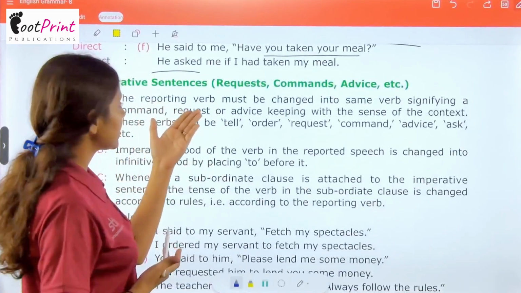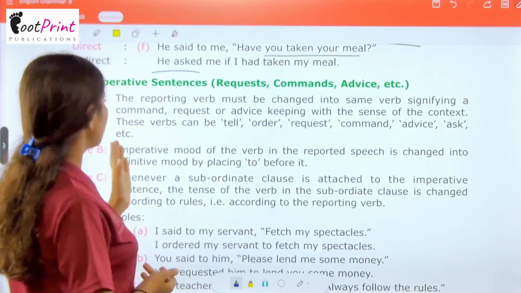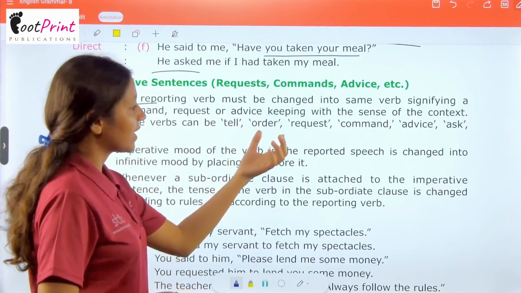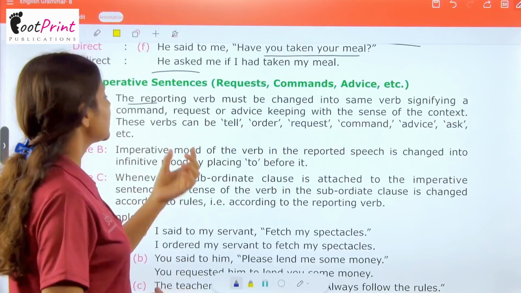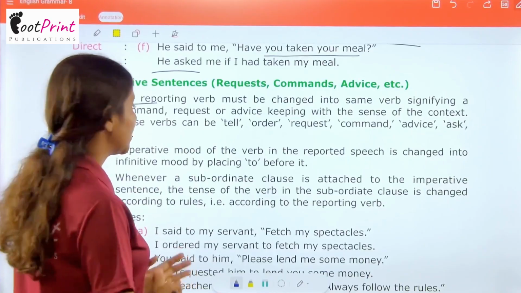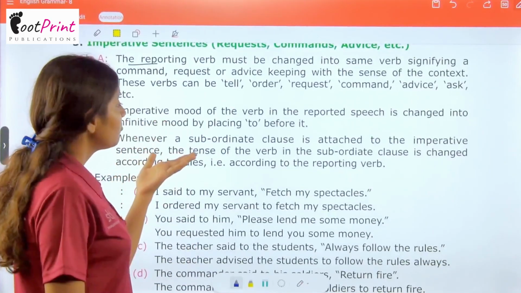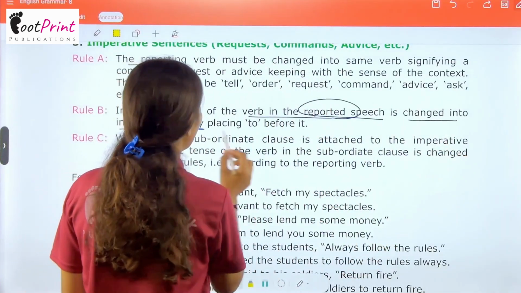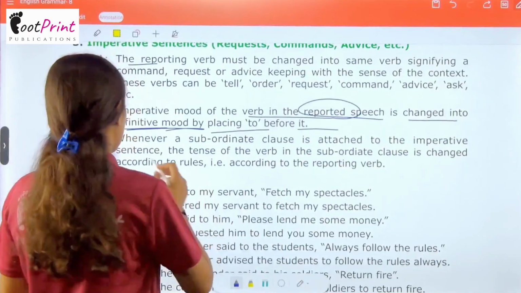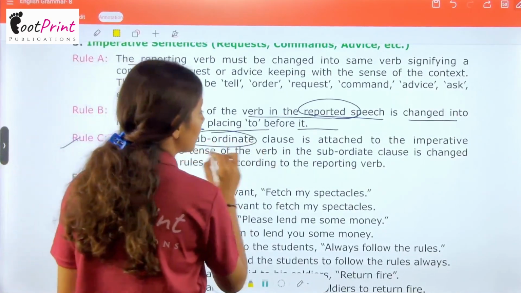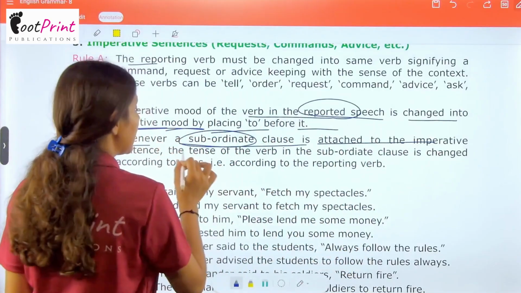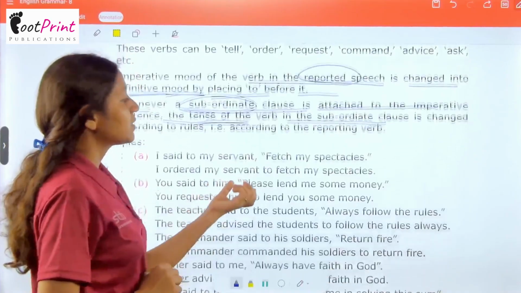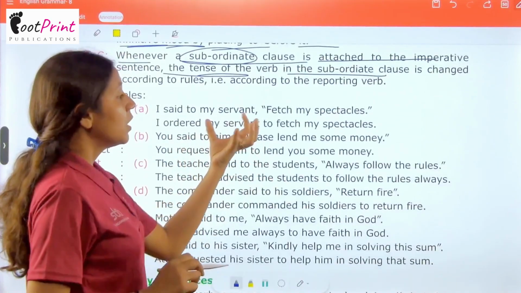Now we have imperative sentences: request, commands, advice, etc. Rule number A says the reporting verb must be changed into the same verb signifying a command, request or advice, keeping with the sense of the context. These verbs can be tell, order, request, command, advice, etc. Then, the imperative mood of the verb in the reported speech is changed into infinitive mood by placing to before it. And rule number C says, whenever a subordinate clause is attached to the imperative sentence, the tense of the verb in the subordinate clause is changed according to the rules, that is, according to the reporting verb or indirect verb.